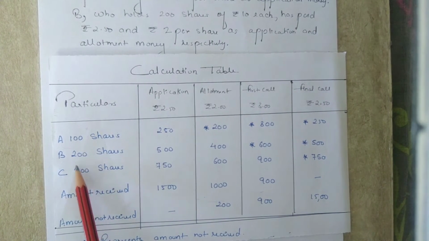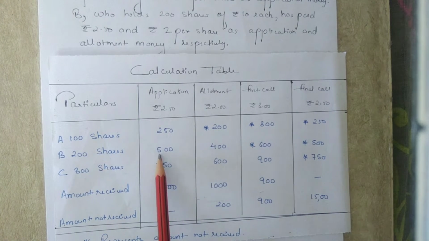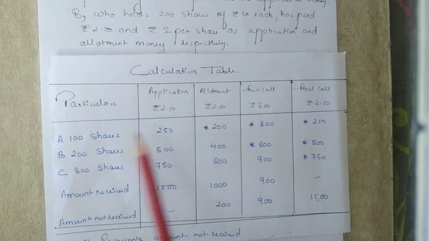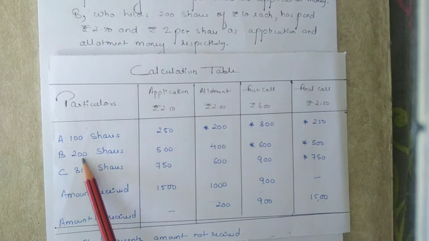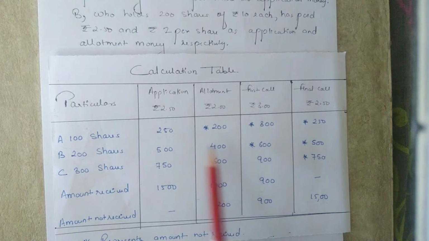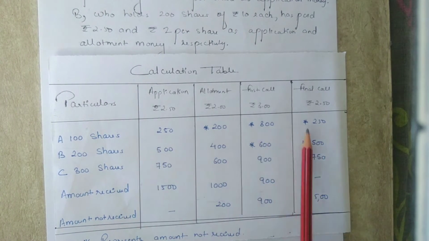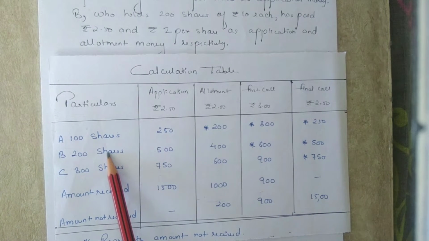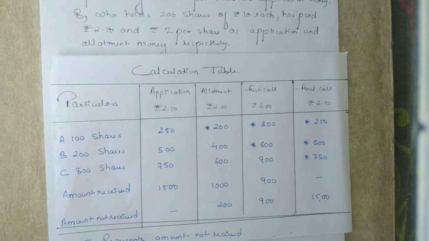Next is B, who is holding 200 shares and has only paid the amount due on application money and allotment money. The amount received from B on application money will be 200 into 2.50, which is 500, and on allotment money 200 into 2, which is 400. And B has not paid the first call money and final call money, and the amount will be 200 into 3, that is 600, and on final call 200 into 2.50, which is 500.